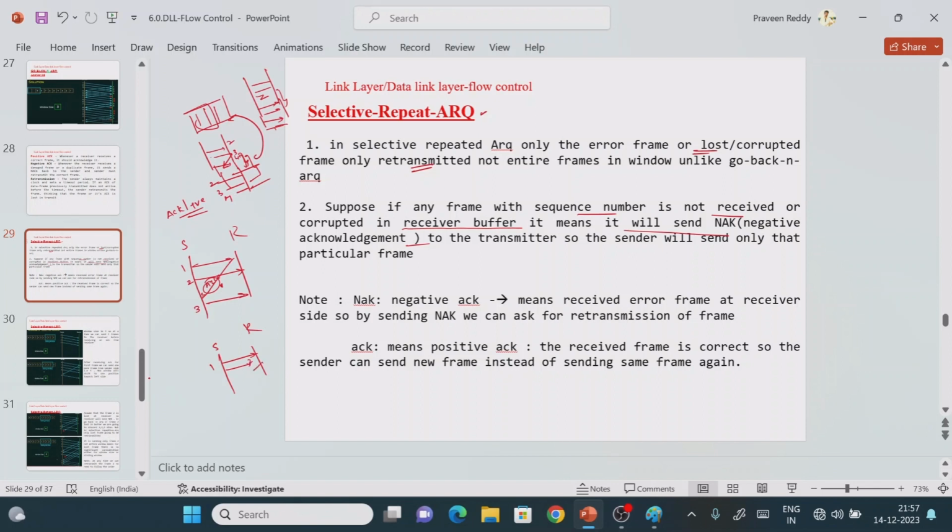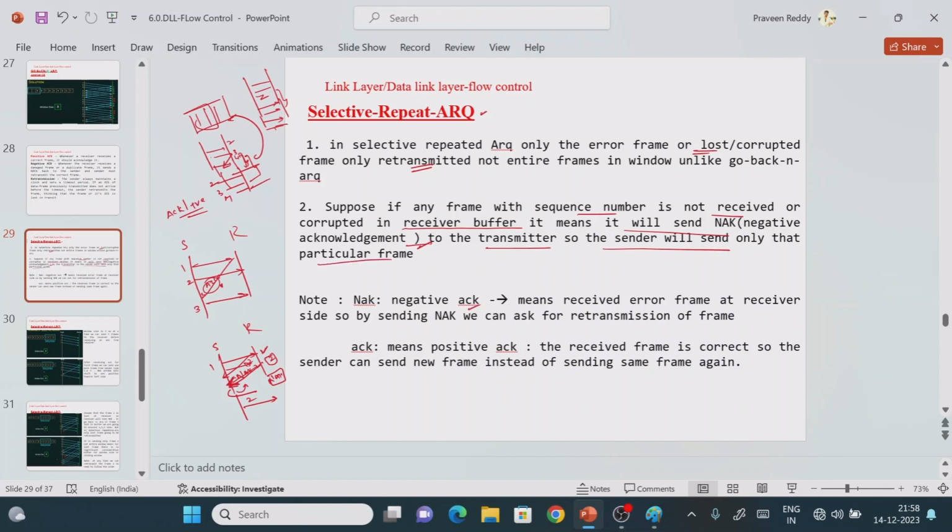Now the receiver sends a negative acknowledgement for frame number 2. This means frame 2 was not received at the receiver, so you retransmit the second frame one more time. So we use the negative acknowledgement so that the sender sends only that particular frame.